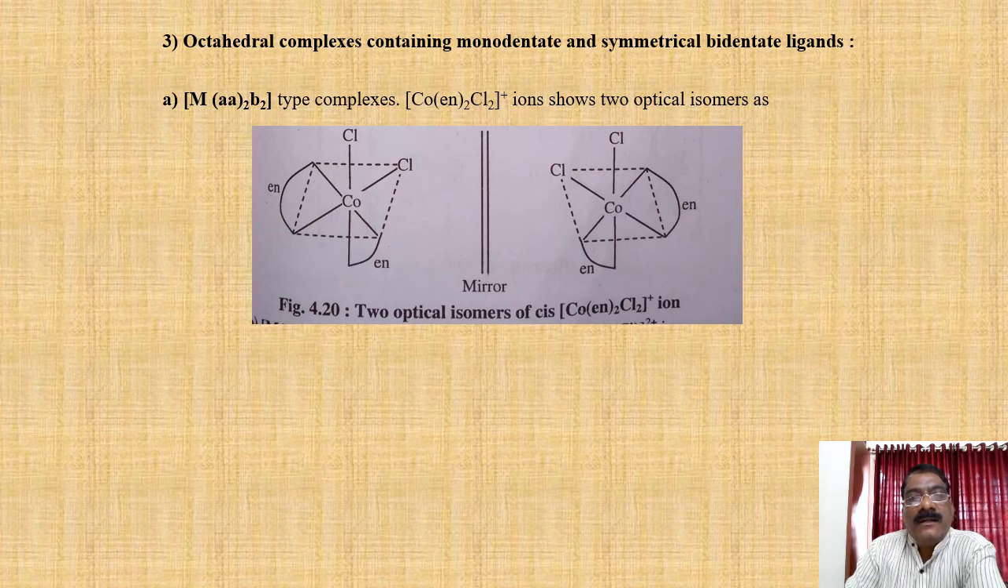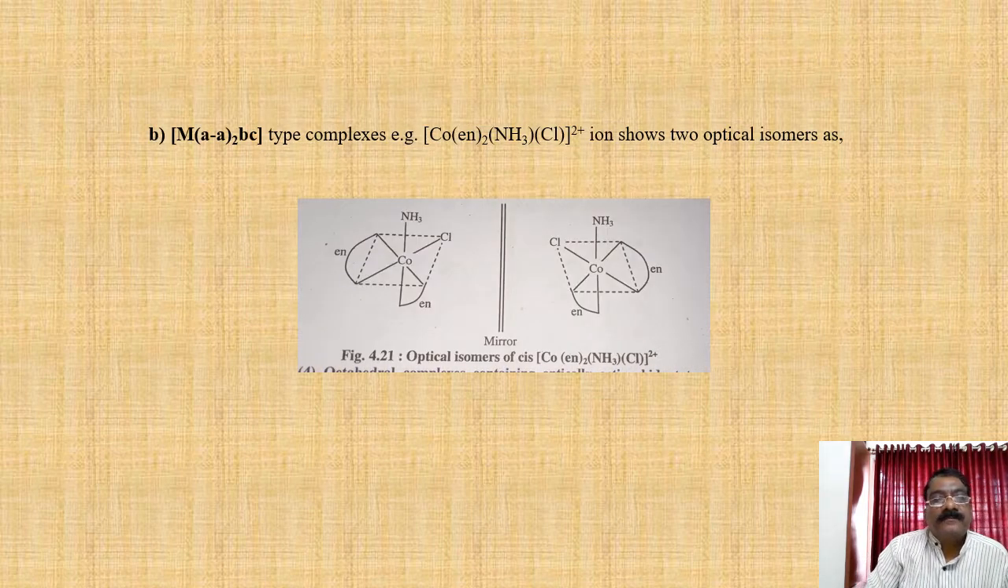Third, octahedral complexes containing monodentate and symmetrical bidentate ligands. For example, MAA twice B2. AA is a bidentate ligand and B2 are the monodentate ligands. For this type of complex, [Co(en)2Cl2]+ ion shows 2 optical isomers. See in the figure, there are 2 monodentate ligands and 2 symmetrical bidentate ligands, and they have a mirror image relationship. They show the D and L isomers, thus it is an optically active compound.